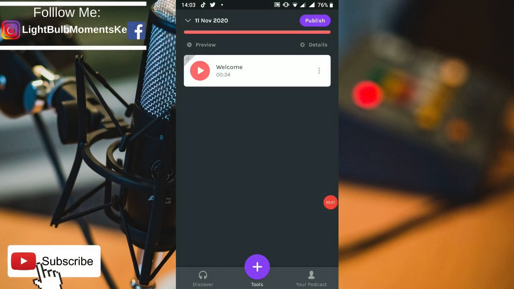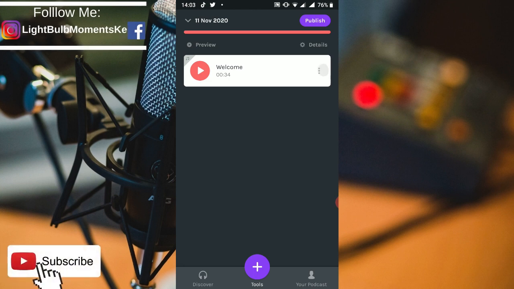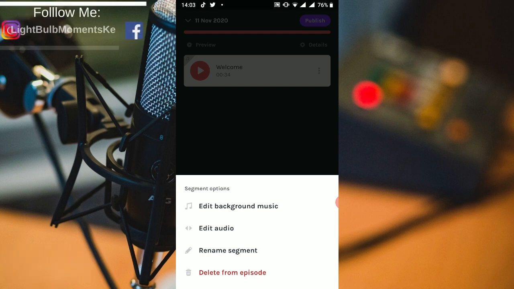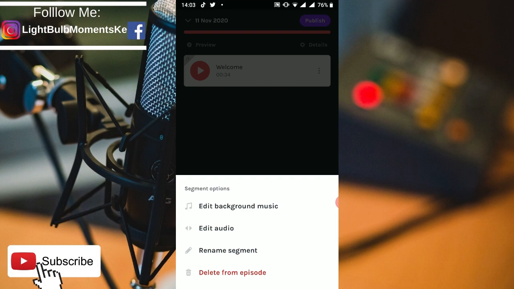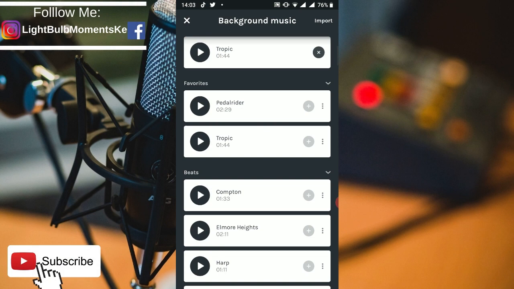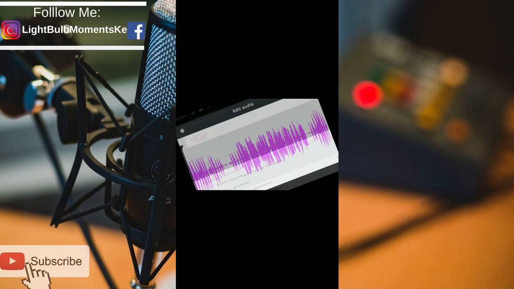So once our recording is ready, we can edit it further. Next to the audio recording that we've recorded, there are 3 dots, and we can click on them. Then you can see the number of things you can amend on your recording. You can edit the background music and maybe change it to something that you like. When you click on edit, it will take you back to the list that we had seen earlier. Also, when you click on the 3 dots again, you can edit the audio.